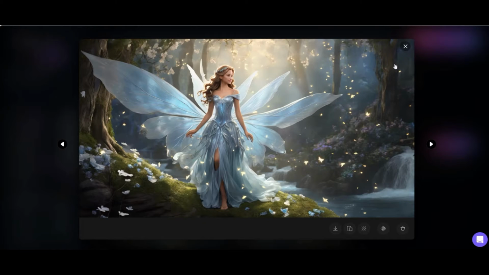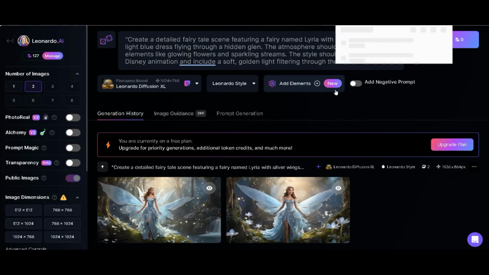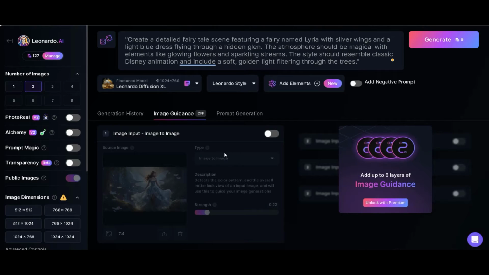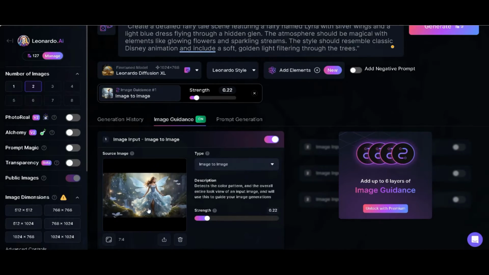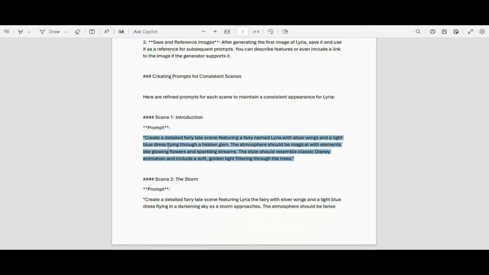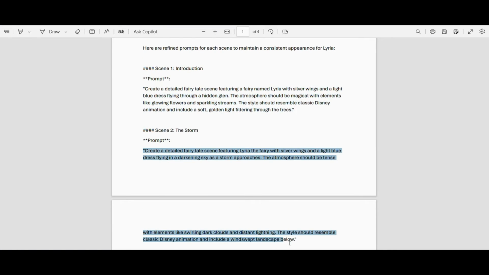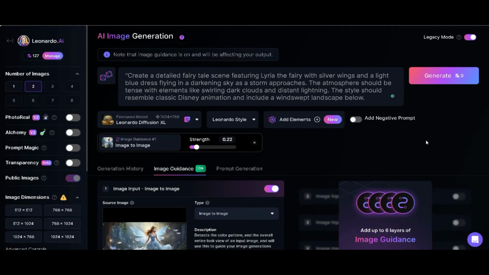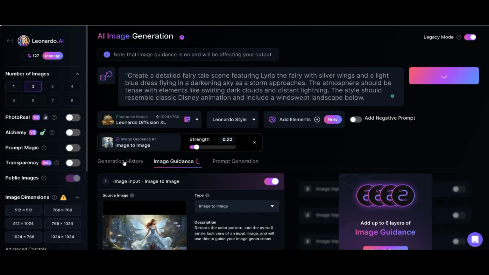You can download it, but before that, you have to upscale the image for better quality. Now, for you to generate similar images, click on the image guidance, and you can upload a preference image like the one you see here. After, I will go back to my script to copy my second prompt to generate the image based on the preferred image I uploaded. I will paste it in the box and click on the generate button.